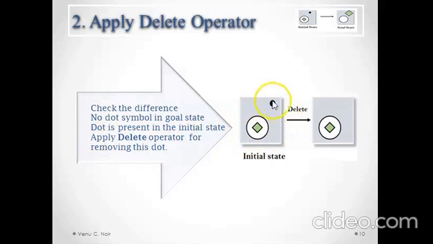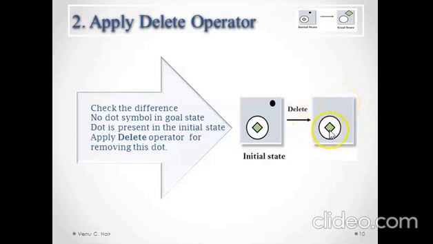So when we apply the delete operator on this figure, we are deleting this dot. So the new state will be this one without a dot. Then what do we have to do? We have to compare this state with the goal state. Again there is a difference, because the square is inside the circle.